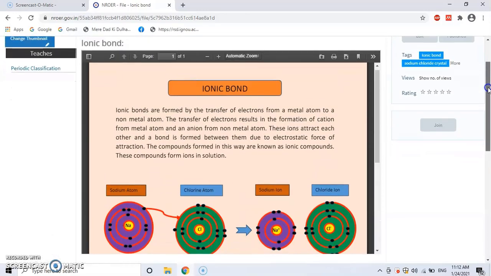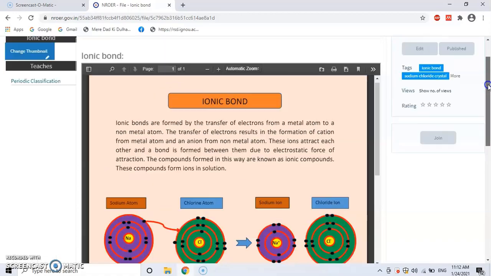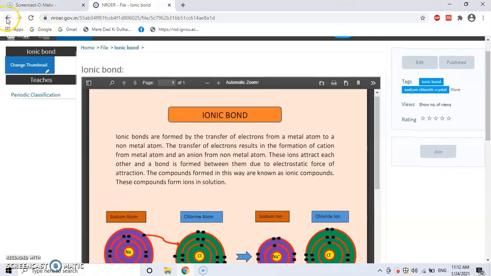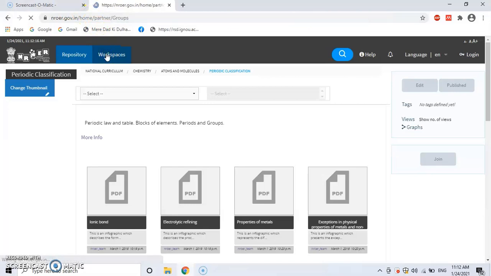So we have text, we have videos, audios, images. So these are different types of resources which are available and which can be used by the teachers in their teaching learning process.